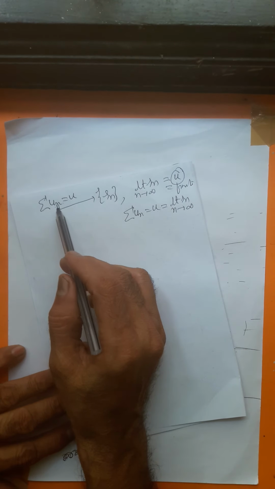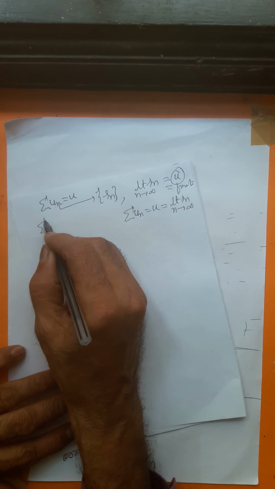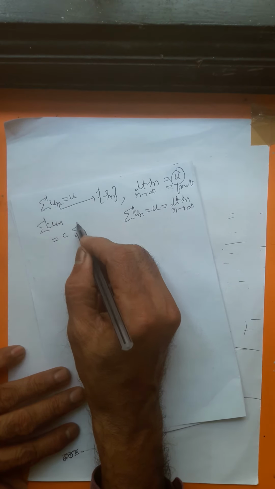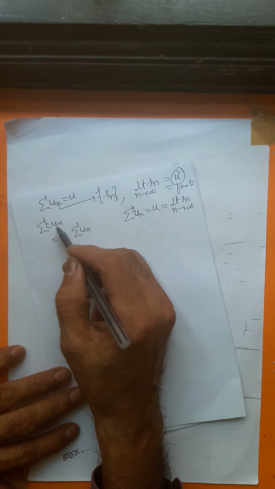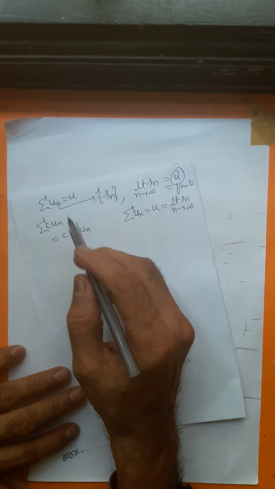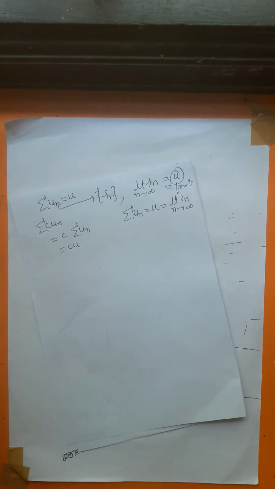So when you say that sigma un equals u, what is sigma c into un? C is a constant. You can write it as C into sigma un. The constant can be taken outside the summation sign. What is sigma un? u. It is c into u. These are all elementary results.